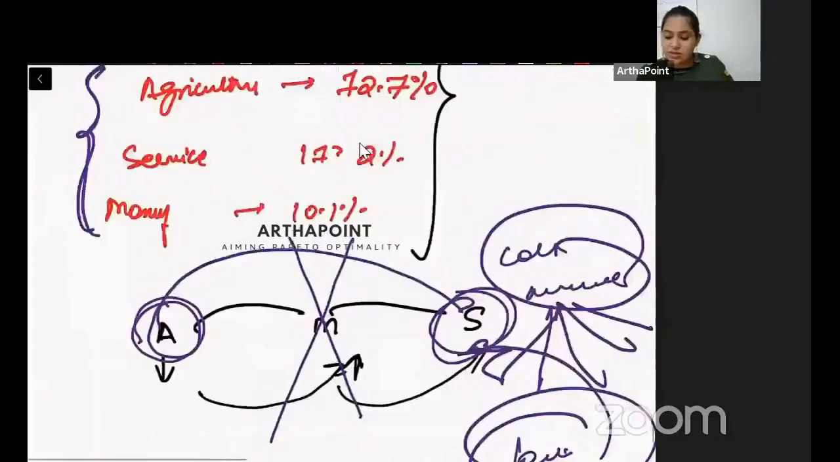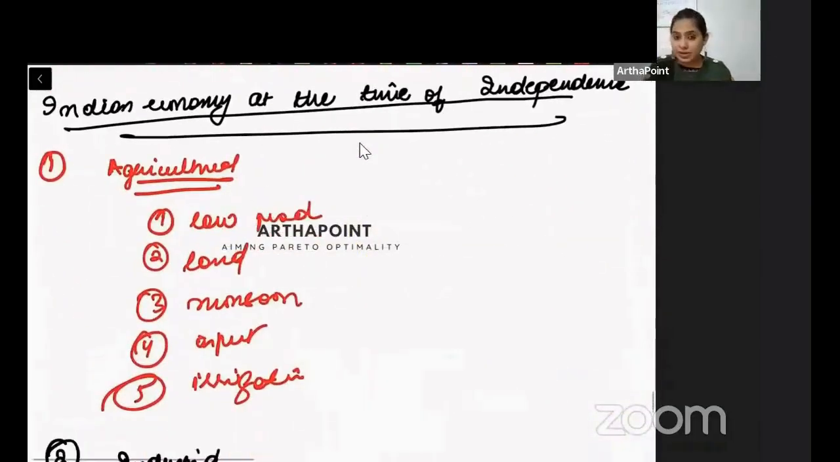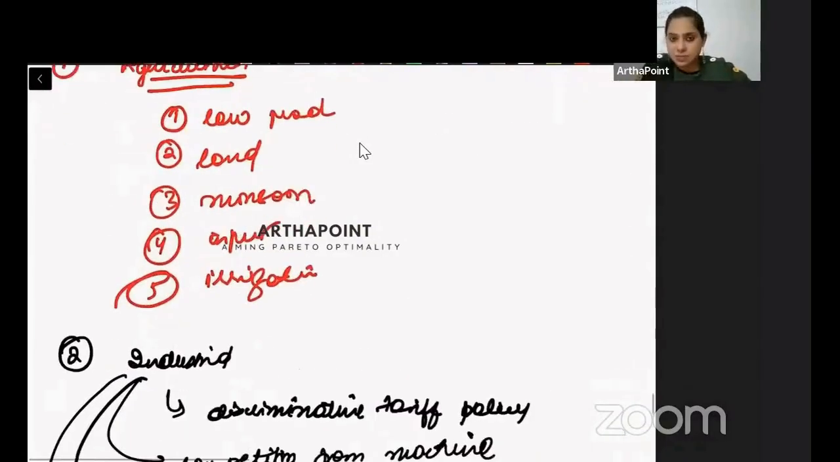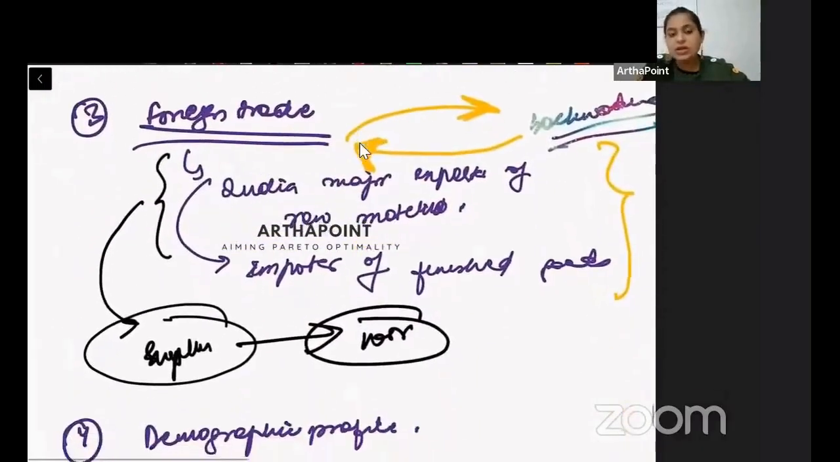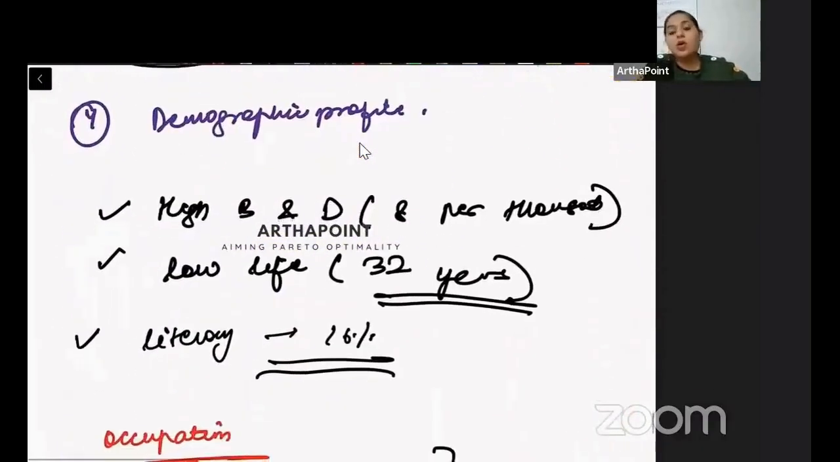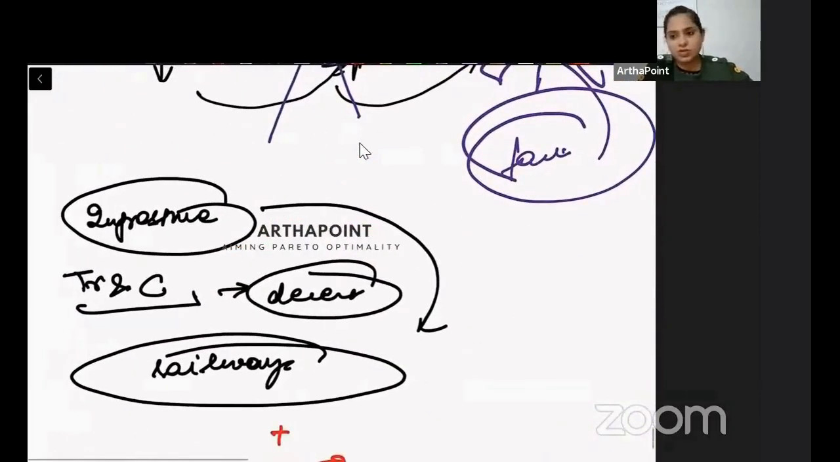So this is, because they have this topic of what happened during the colonial period and at the time of independence, you can divide this in multiple parts. What happened in the agricultural sector, in the industrial sector, in foreign trade sector, on the demography side, on the occupational side, and the infrastructural side, right? So with this, we will end today's class.